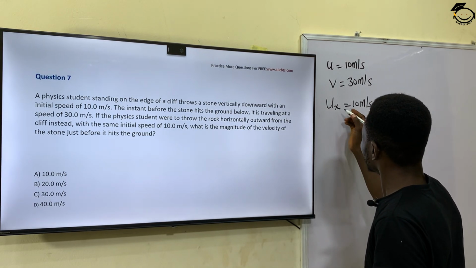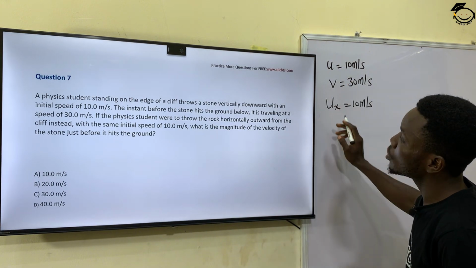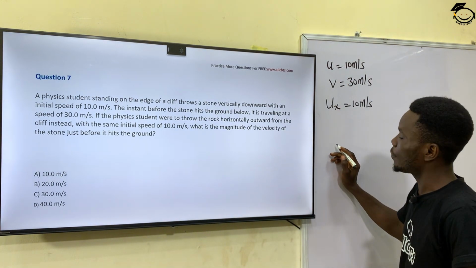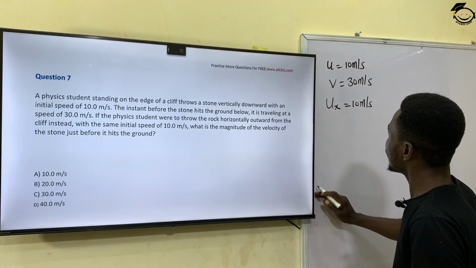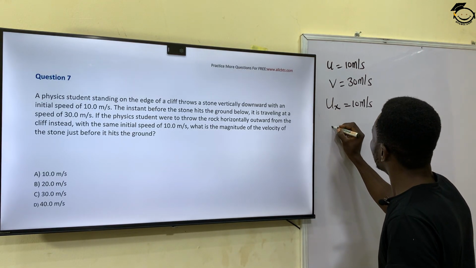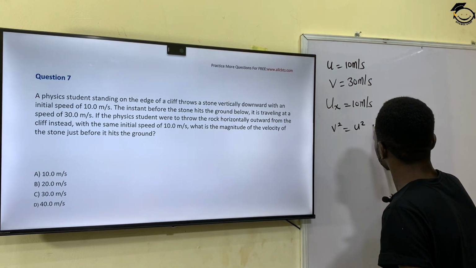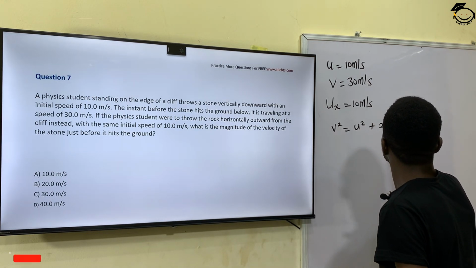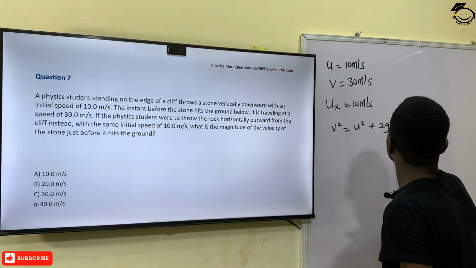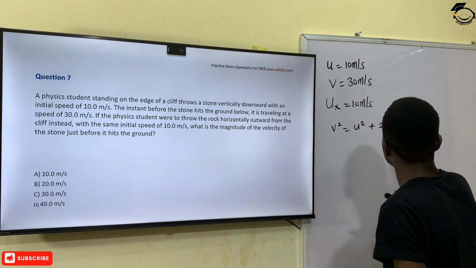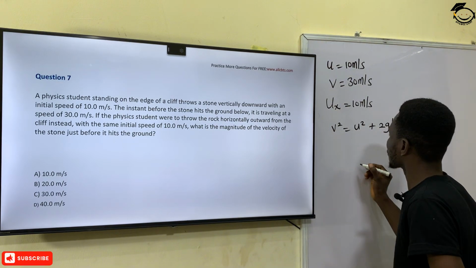So the first thing I'm going to do here is to find the height of the cliff. For me to find the height of the cliff, v squared is equal to u squared plus 2gs, or let me say h, as in this case.